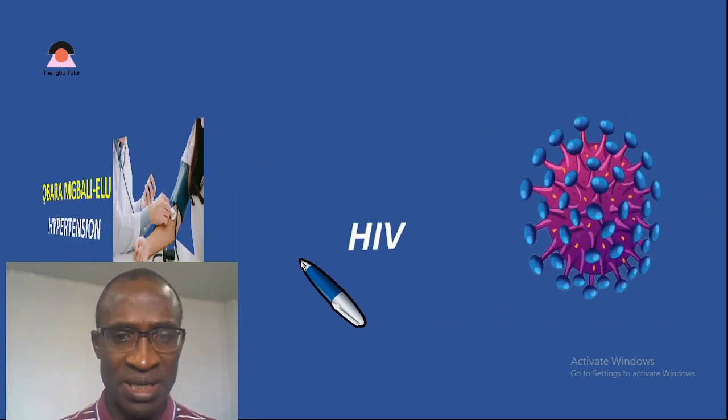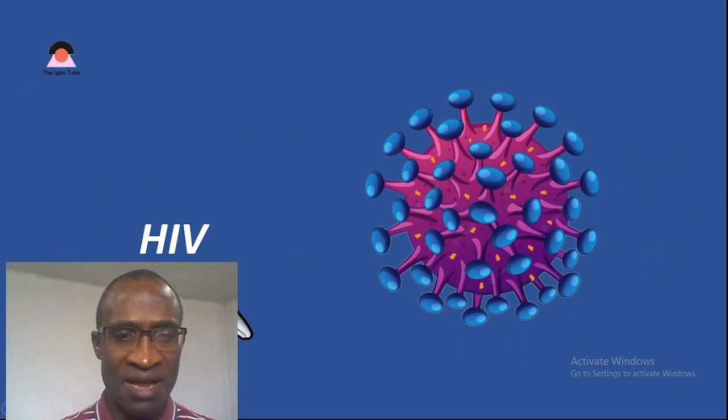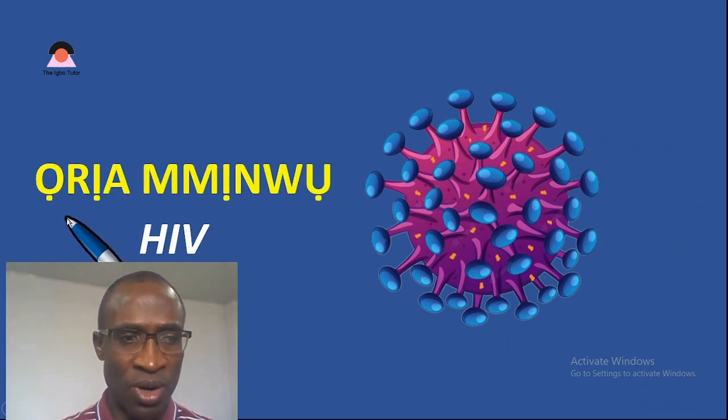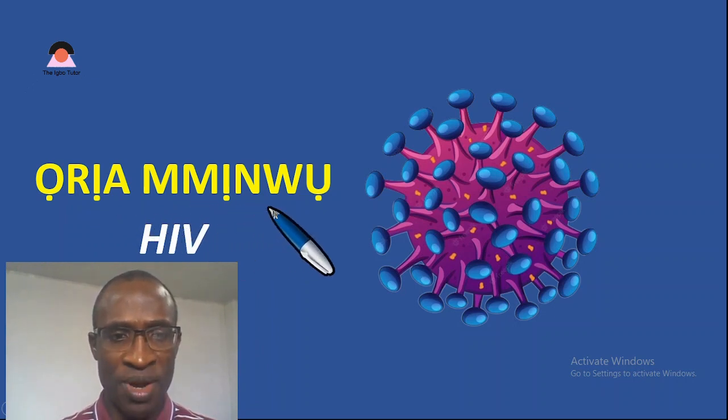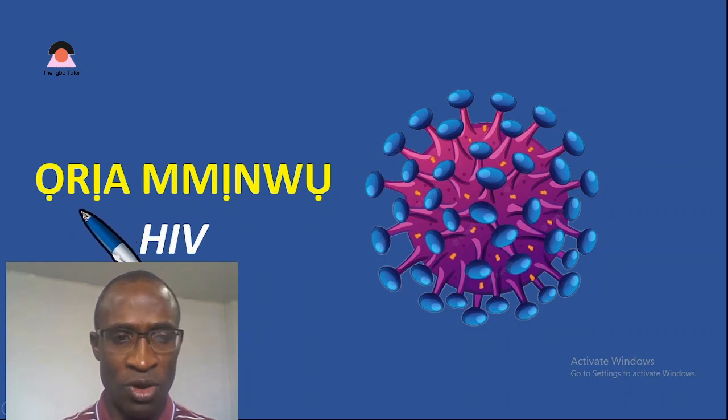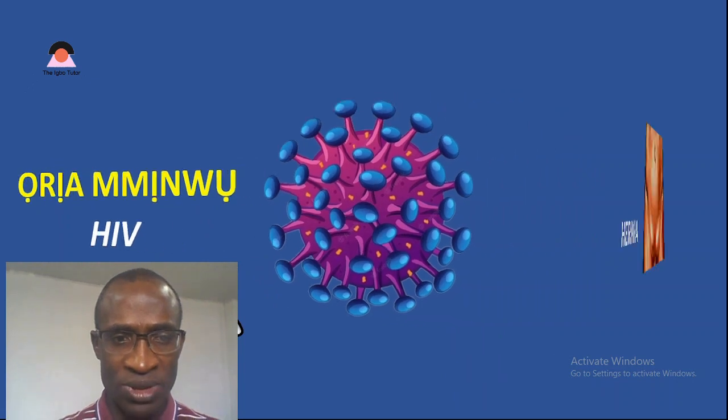Move on to the next sickness. And the next is HIV. We call it ọrịa mmịnwụ. HIV. Mmịnwụ meaning drying up something. Of course you know ọrịa is sickness generally. Mmịnwụ is something that dries up. That's how HIV kills finally, dries up the patient. So that's how we derive the name.